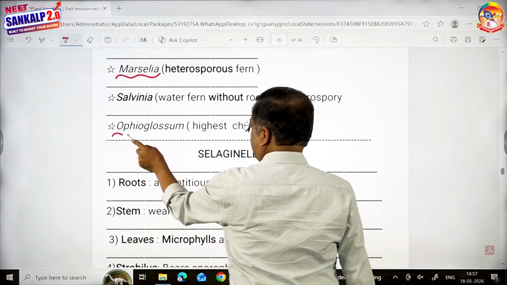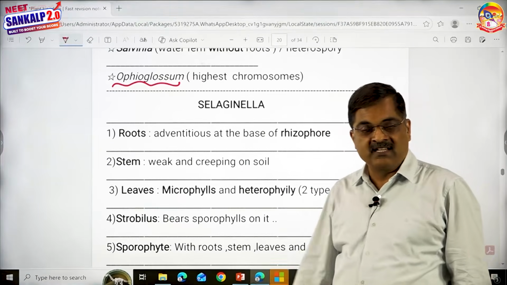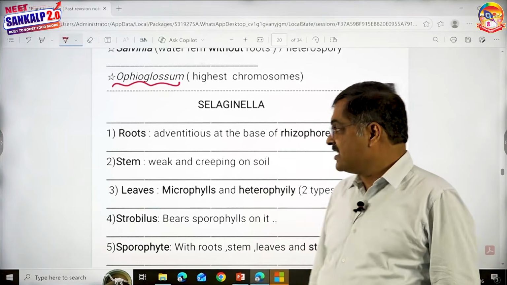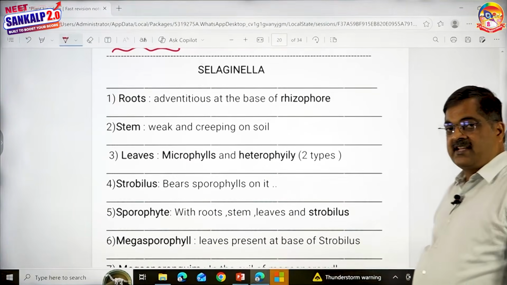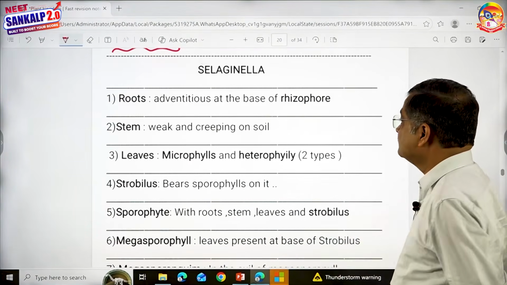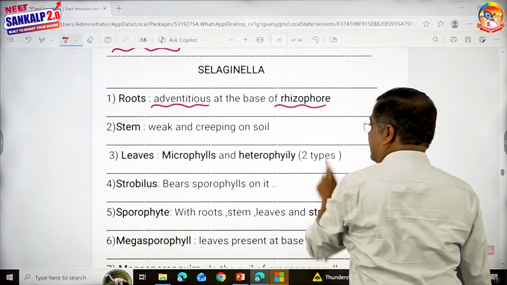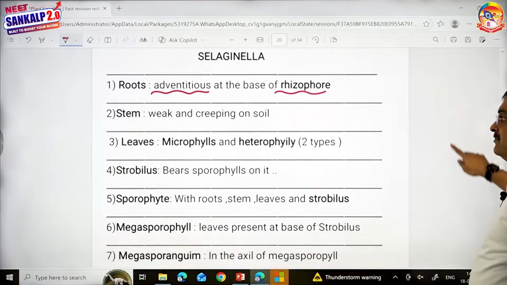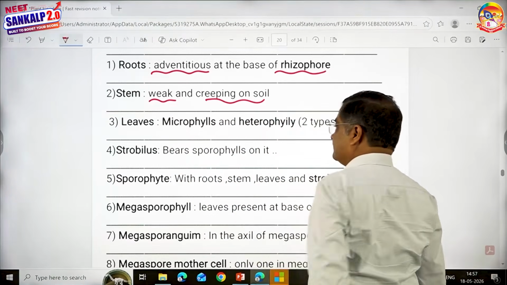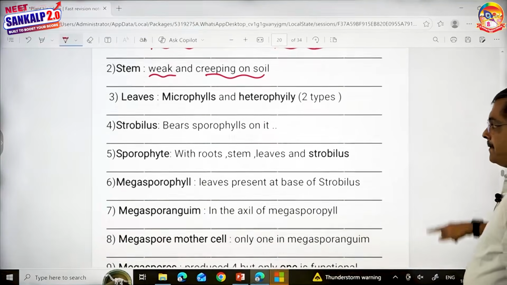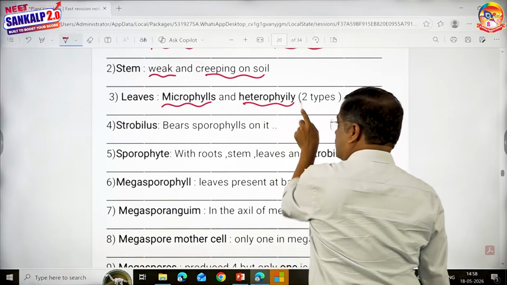This question will not come, all right, of your glassum. Then the most important one, that is Selaginella. Please concentrate here. Selaginella. This is one important example. Concentrate more. Roots that are adventitious. All right, they arise from the base of rhizophore. Stem, it is weak and creeping on the soil. Leaves, they are microphylls.